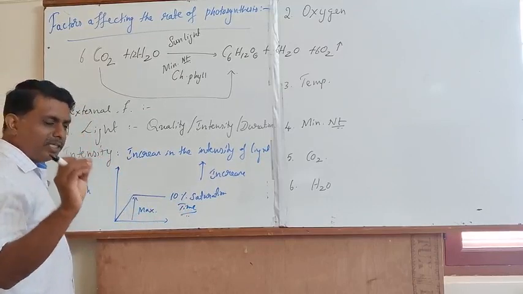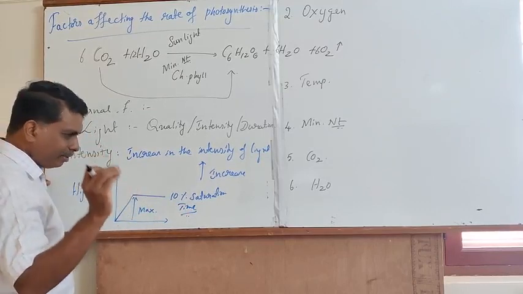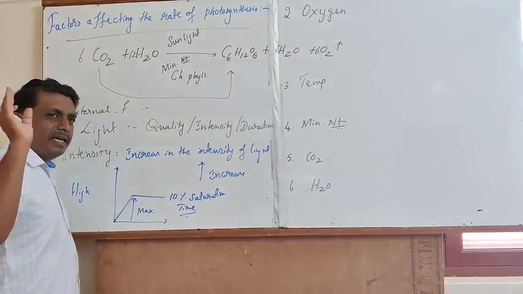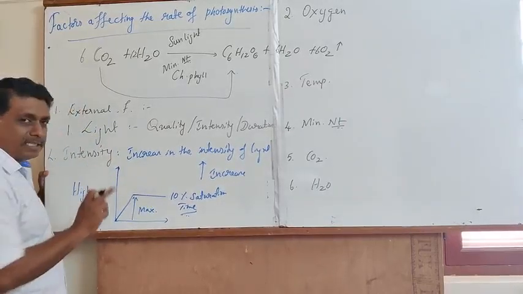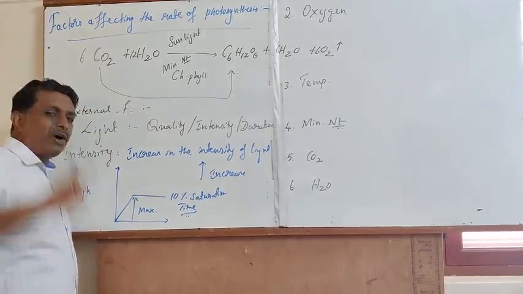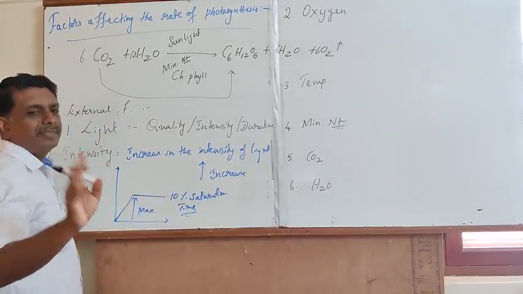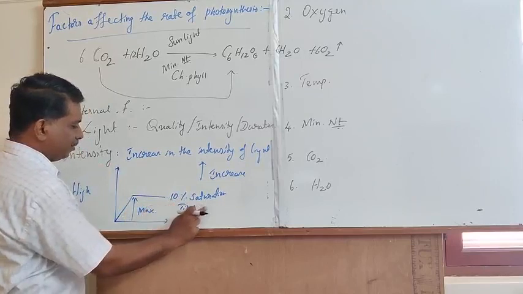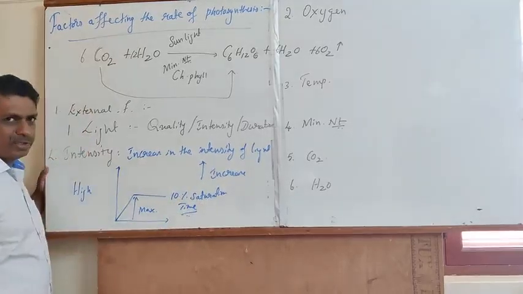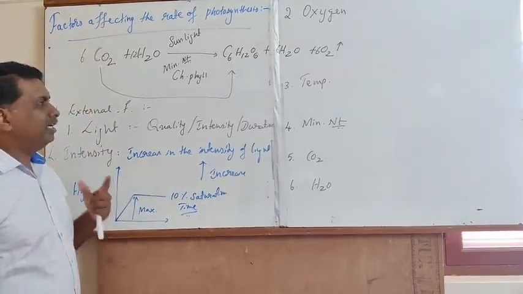Once the saturation point is reached, whether the intensity of the sunlight increases or decreases, the rate of photosynthesis remains the same. This is with reference to the intensity of the sunlight.